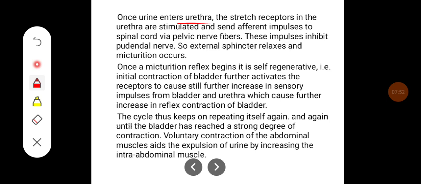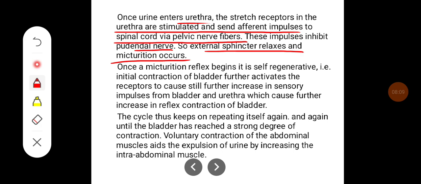Once urine enters urethra, the stretch receptors in the urethra are stimulated and send afferent impulses to spinal cord via pelvic nerve fibers. These impulses inhibit pudendal nerve. So external sphincter relaxes and micturition occurs.